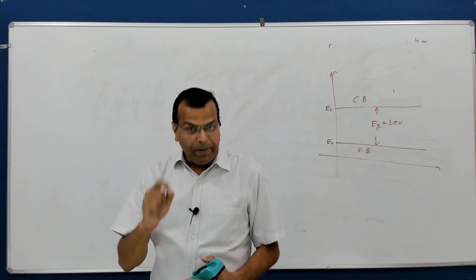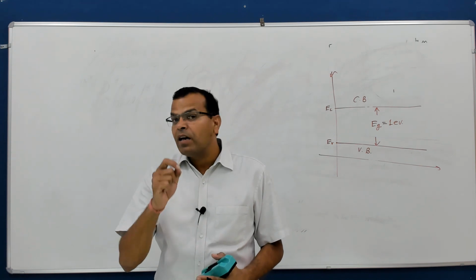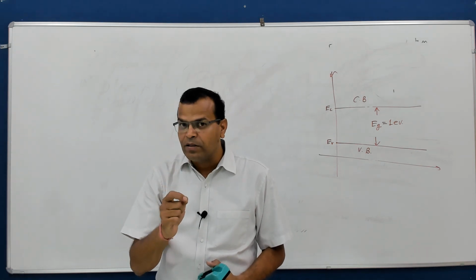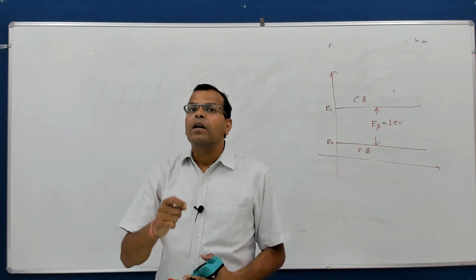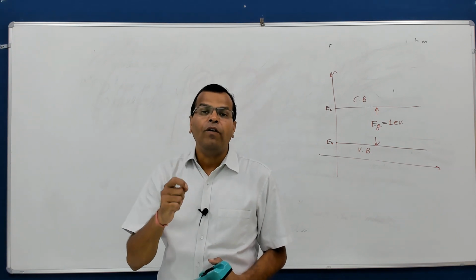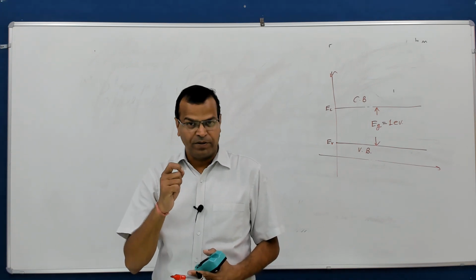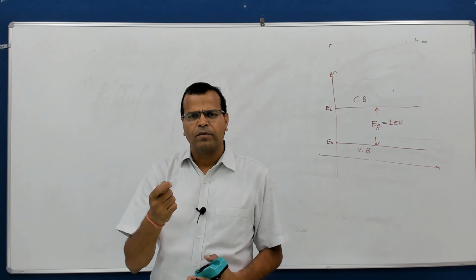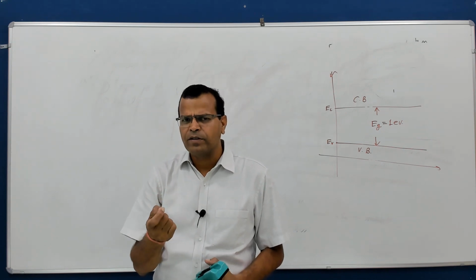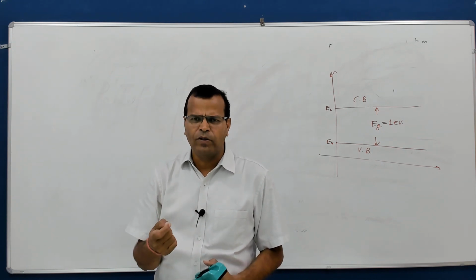Remember, semiconductors are the class of crystalline solids where the band gap is of the order of 1 electron volt, maybe in the range of 1 electron volt, not precisely equal to 1 electron volt.